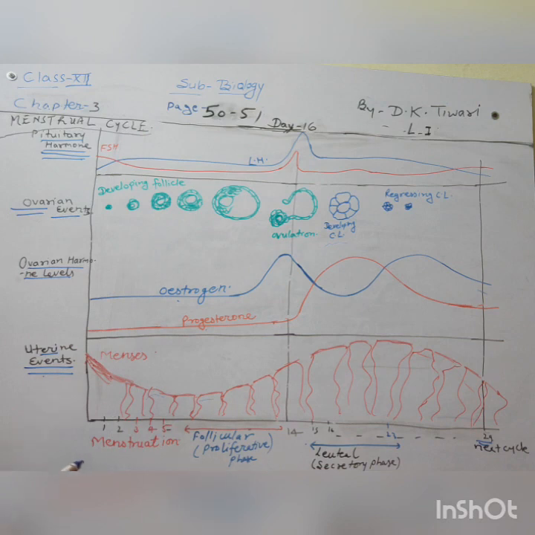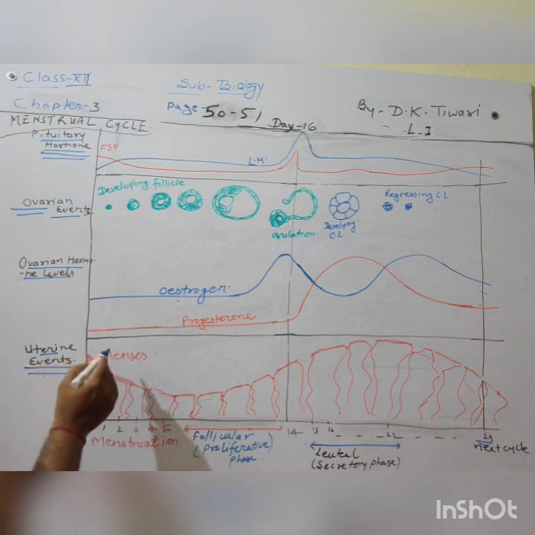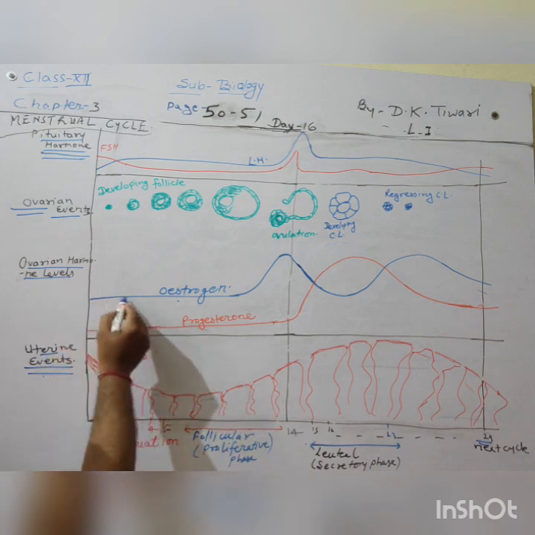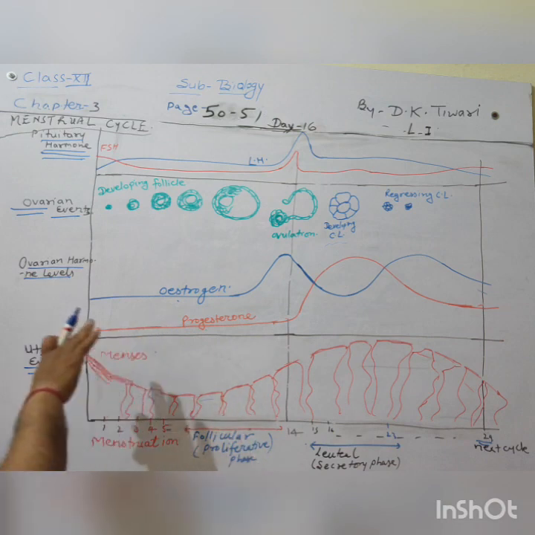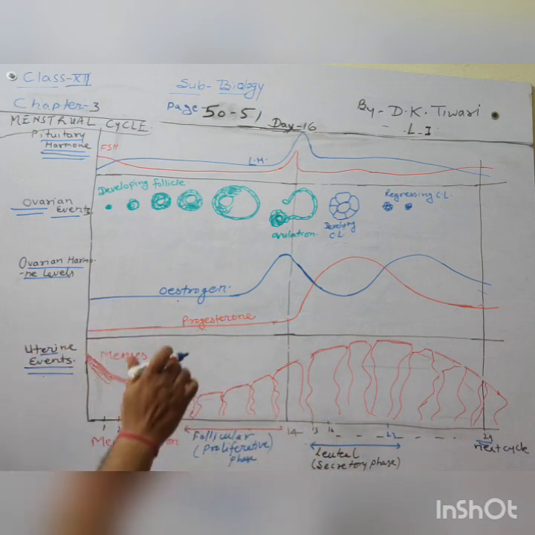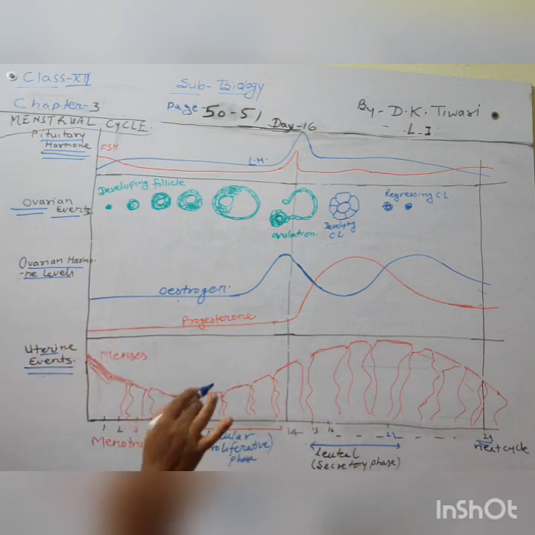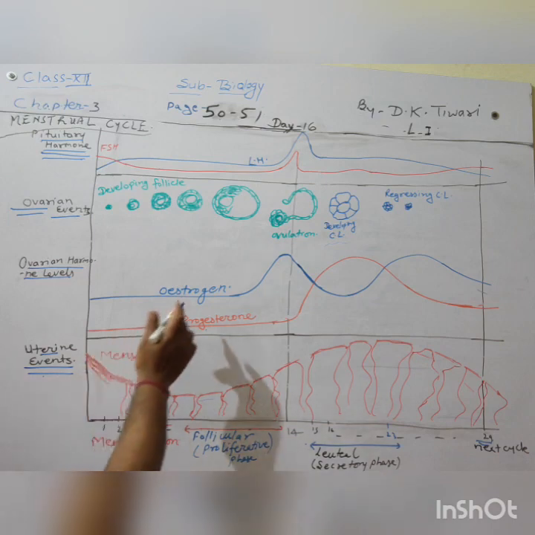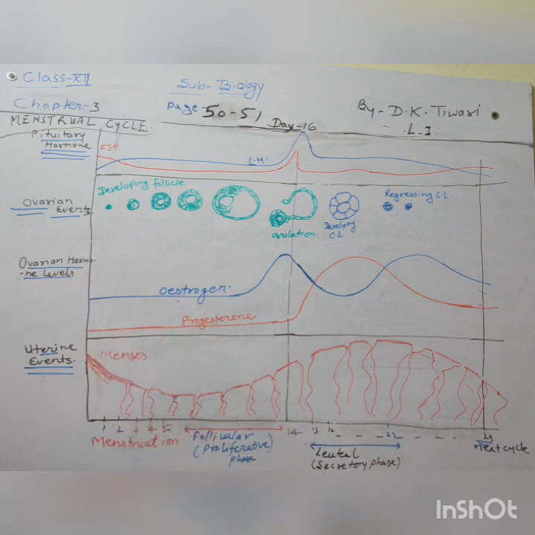At the beginning of the uterine event, where menses are taking place, their levels are nearly similar, parallel, not increasing, not decreasing. At this particular concentration, the estrogen and progesterone are responsible here.